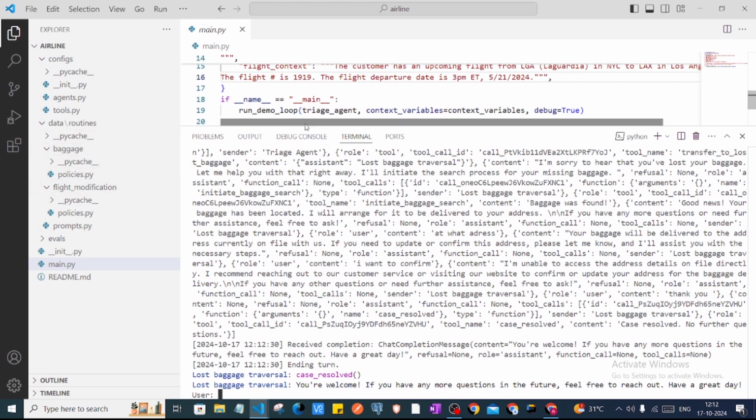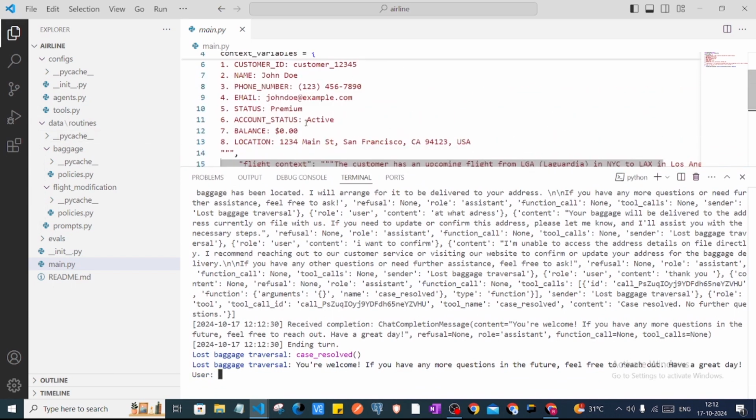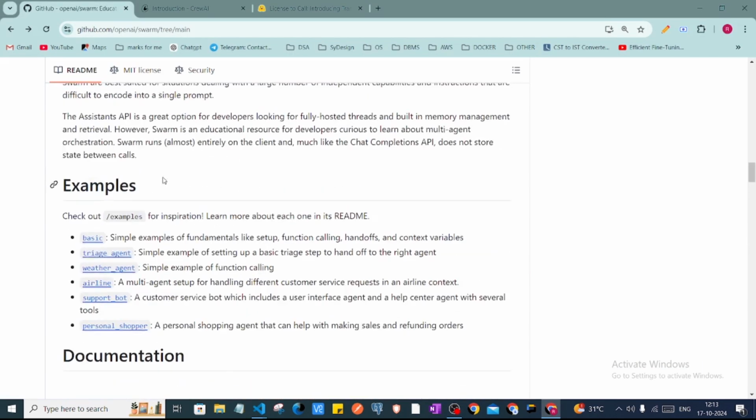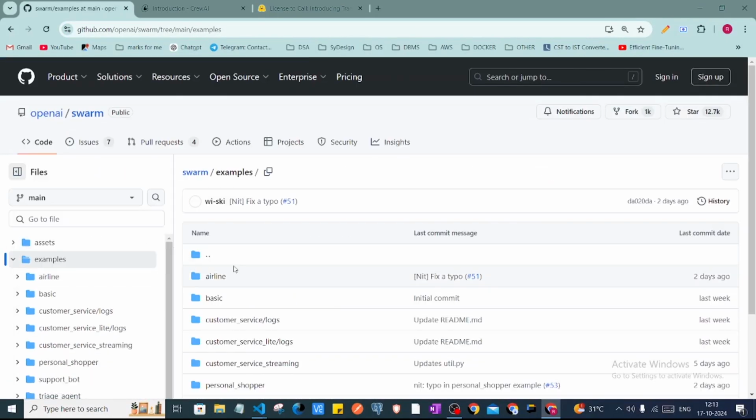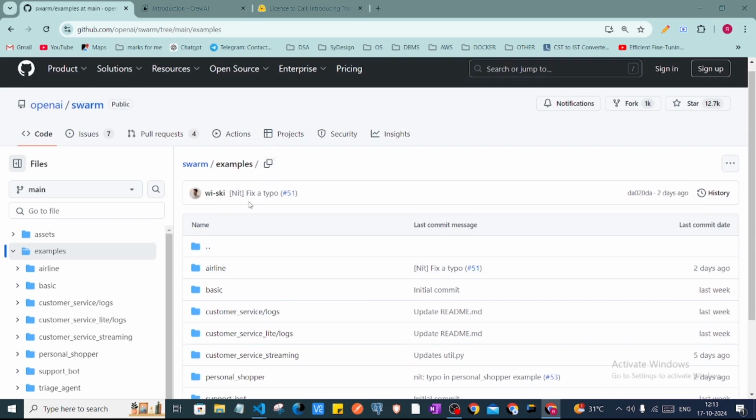As we have seen, it has traversed from one agent to another agent to get the response for our question. This is how you can test this kind of agents by using this swarm library. There are also different other examples, like the weather agent, support bot agent, and personal shopper. So you can test different agents from here.